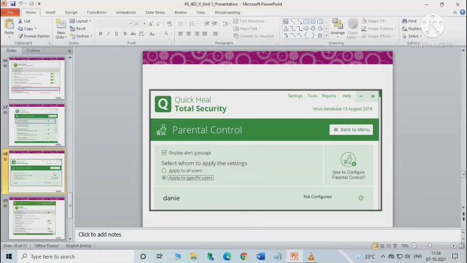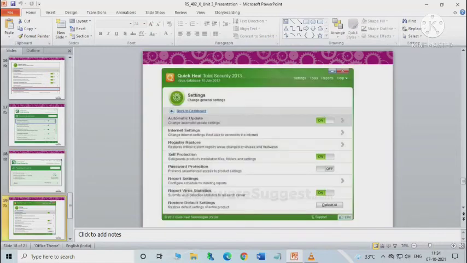Next one is parental control. It is a very effective method to control the internet, application and computer access for the children and other users. This feature ensures that the children do not visit websites that are unsuitable for them and can only access the permitted sites, so that they are safe from any threats. Guardians or parents can also limit the access to the computer and the internet on a day and time basis.